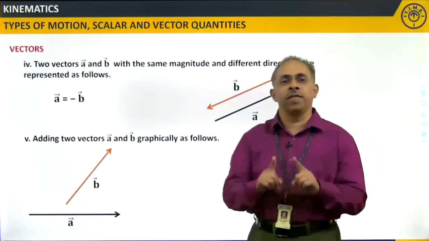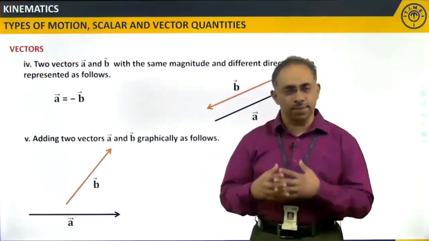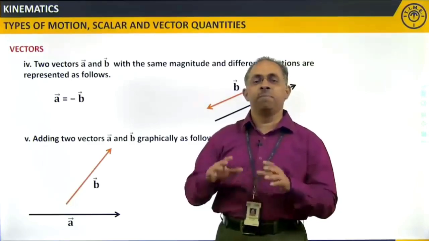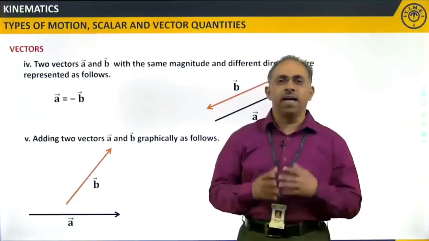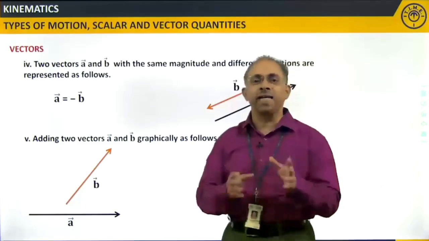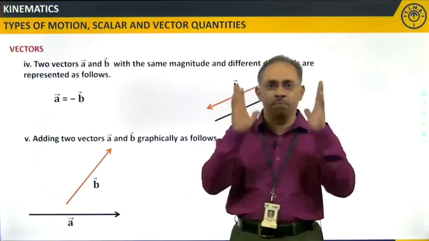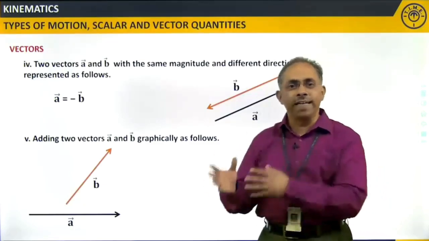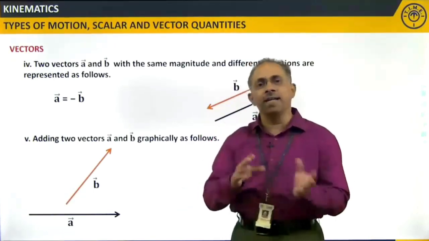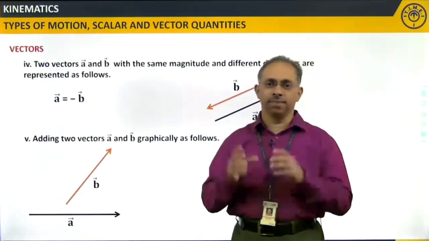One point we should keep in mind is that when I want to add two physical quantities, those two must be representing the same physical quantity. It may be a scalar or a vector. It means if I want to add a distance, I can add it to a distance. I cannot add a distance to time. Okay. This is the first basic thing we need to keep in mind. Now, when I say distance or time, they are scalars. If I want to add time to another time, I can add it to time only. Two times can be added. Time in the sense of durations.